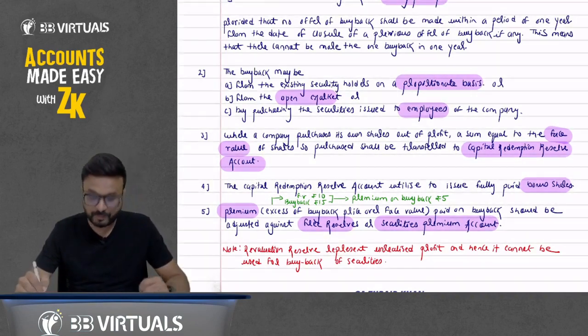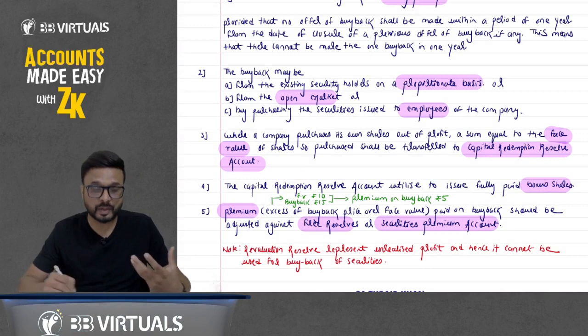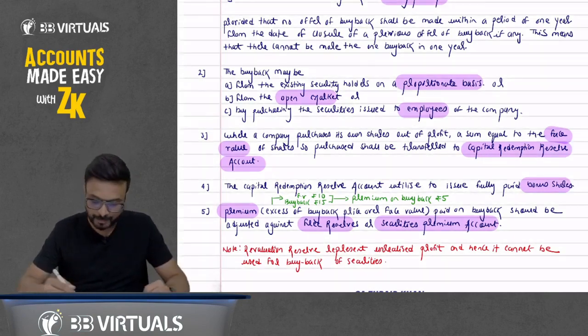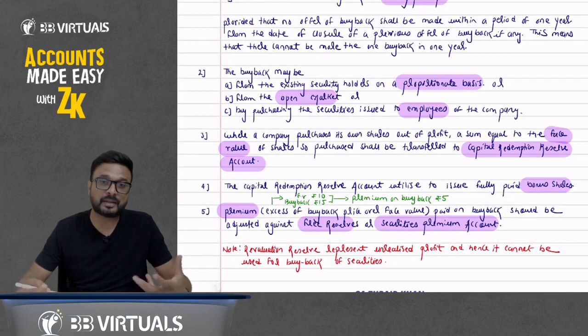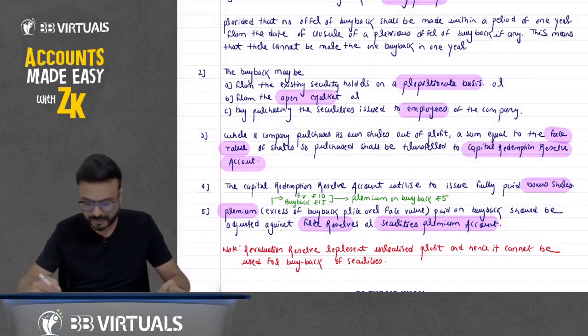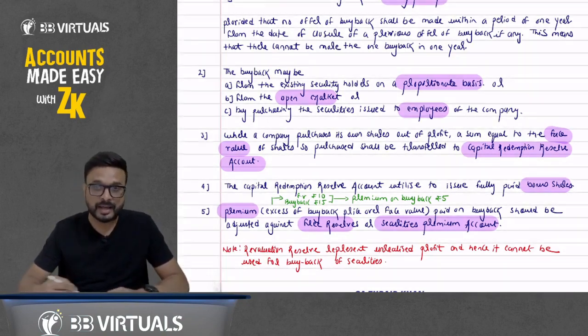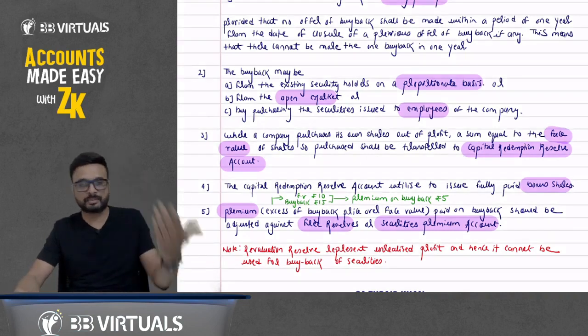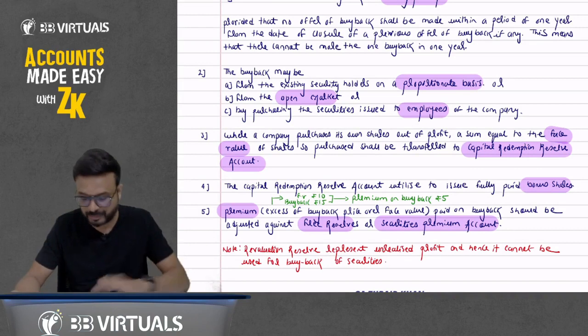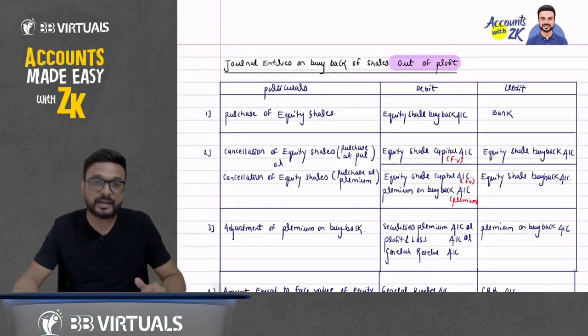So, whenever we do it out of profit, the face value of the shares so purchased should be transferred to which account? CRR account. You know it. The capital redemption reserve account shall be utilized only for the purpose of bonus shares, and the premium on buyback, if you are paying anything, can be adjusted against the free reserve or securities premium account. And revaluation reserve cannot be utilized here. You know that we can utilize only free reserve, that is general reserve or profit and loss account, and securities premium account.